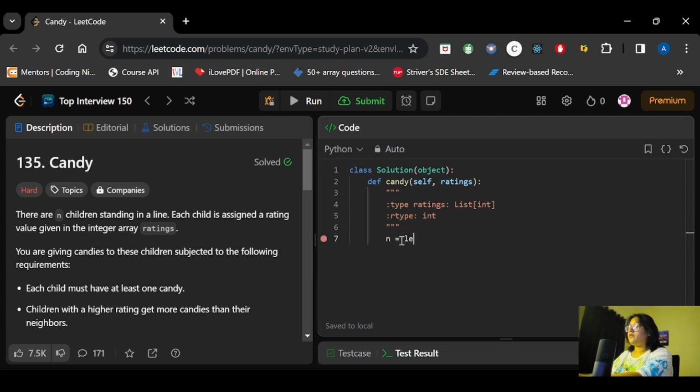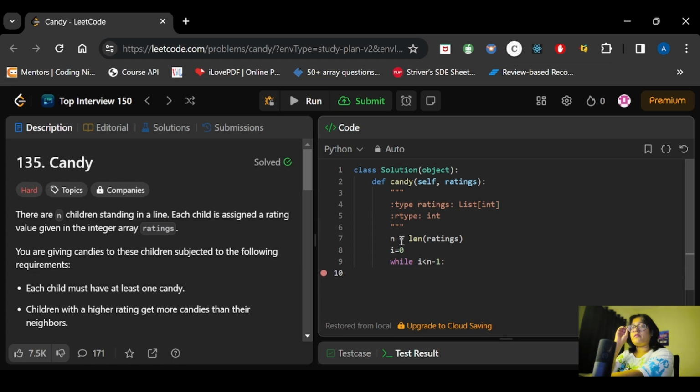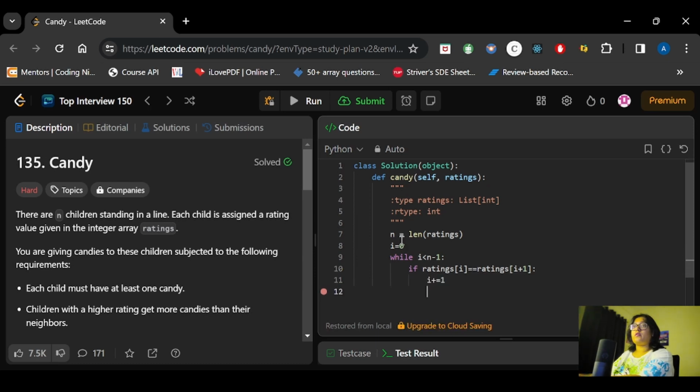Okay, so first we will take the length of the ratings as n, and we will take i, which will be initialized with 0. Now we will start the loop, and this i will go while i is less than n minus 1. For now we will check the first condition, whether both are equal or not. So we will take ratings of i equals ratings of i plus 1. Then I will simply increment the value of i and move forward, so I will put continue here. I don't need to go forward. I will simply continue.